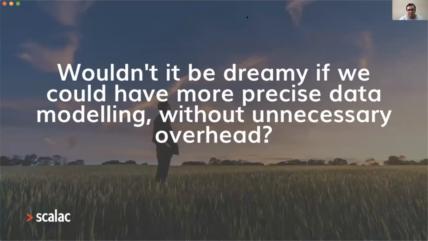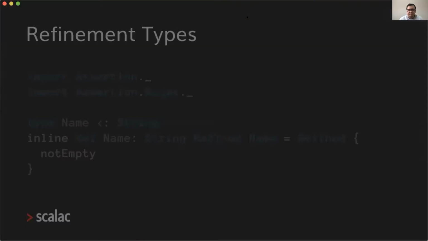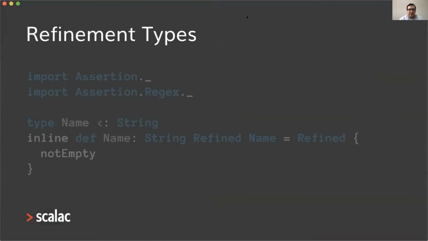So wouldn't it be dreamy if we could have more precise data modeling without unnecessary overhead? And this is where ZIO Prelude with refinement types enters. These refinement types are powered by Scala 3 macros. This is a new feature that will be included soon in ZIO Prelude. The idea is that this will allow us to define refinement types with composable assertions that specify what is a valid type.